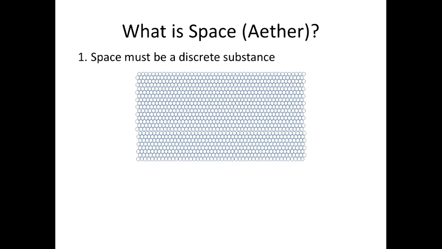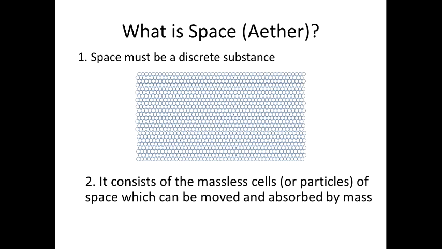It is hard to imagine that mass is absorbing something continuous. And second, space consists of massless cells, or particles of space, which can be moved and absorbed by mass. I prefer to use the name space cells instead of particles, because the notion of particles implies that they can move by themselves, which cannot be applied to space cells. Space can rather be compared to soap foam, where every space bubble is always surrounded by other bubbles.